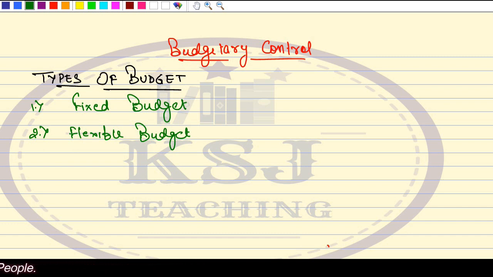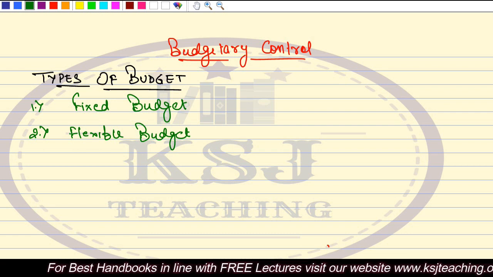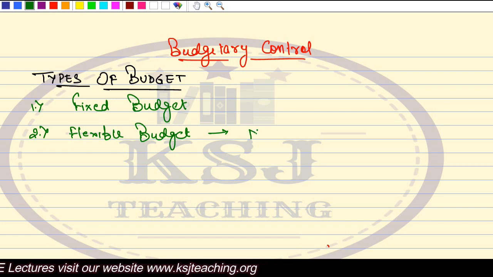It helps in identifying at which level we are earning the maximum profits, because we have to keep a check on the variable cost also. That is why we prepare a marginal cost statement, normally prepared as a marginal income statement.